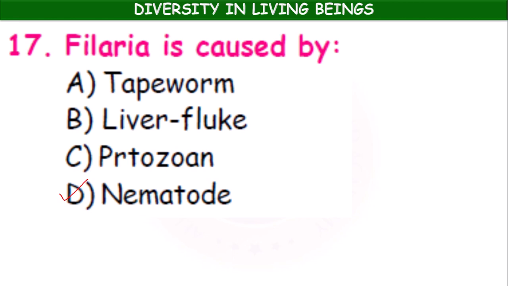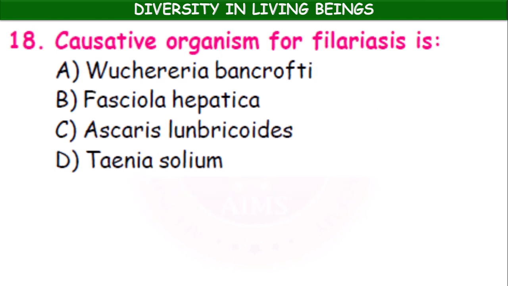What is that parasite which causes filaria? Wuchereria bancrofti. Wuchereria bancrofti and Wuchereria malayi. These are the two species which cause filaria. It is also called elephantiasis. Bodakalu, okay, in regional language. The causative organism for filariasis is Wuchereria bancrofti, Fasciola hepatica, Ascaris lumbricoides, Taenia solium. It is Wuchereria bancrofti. So it is a helminth parasite, nematode helminth parasite.